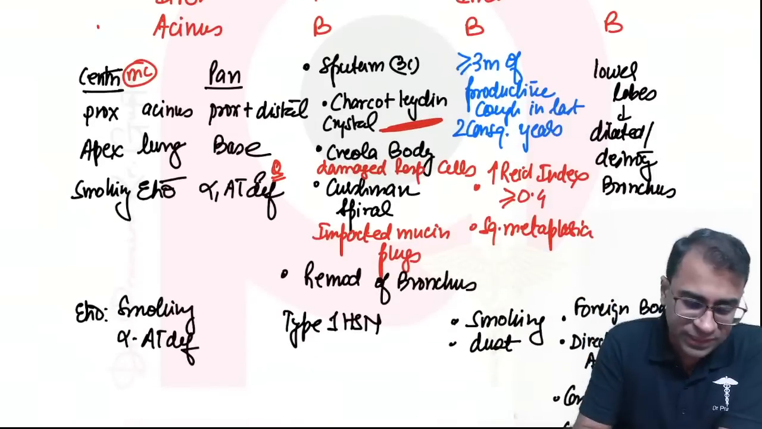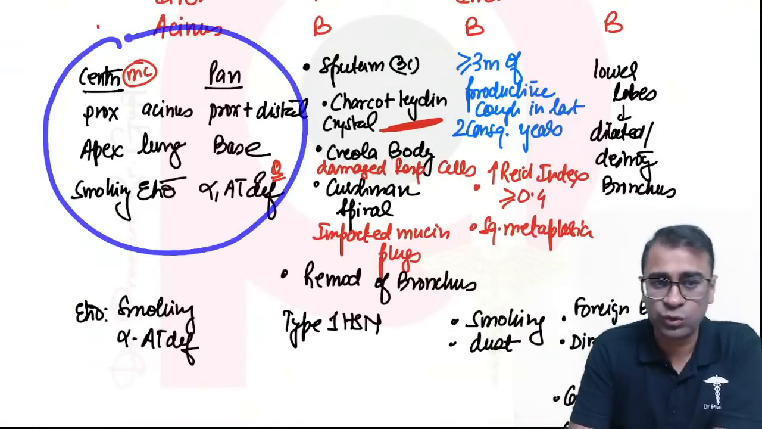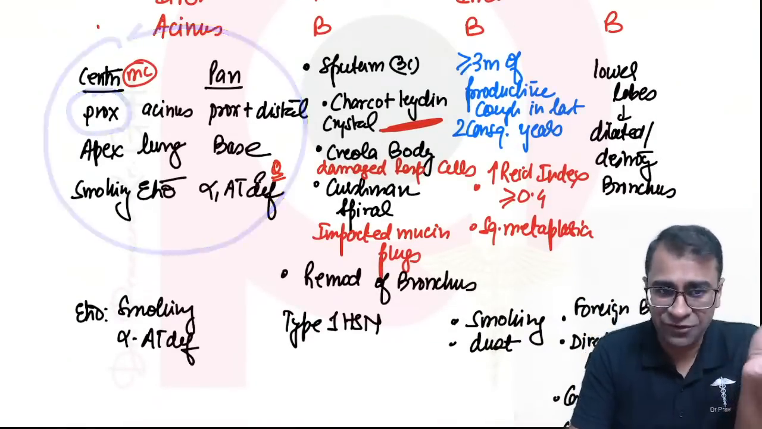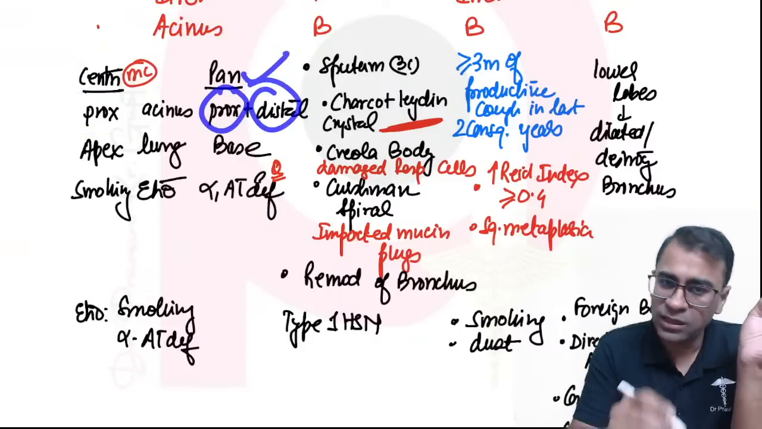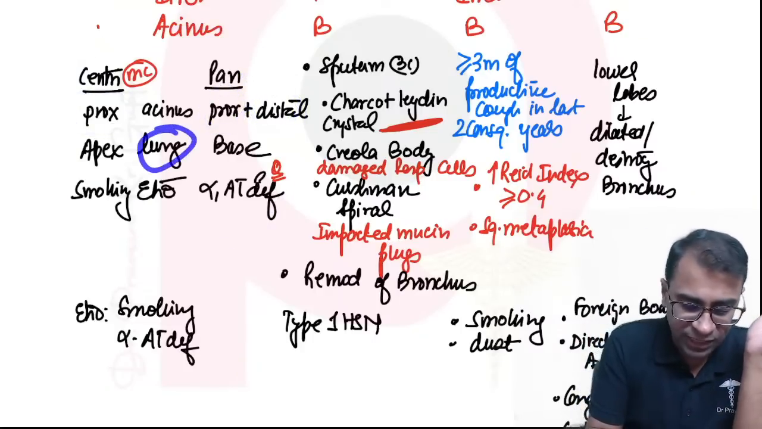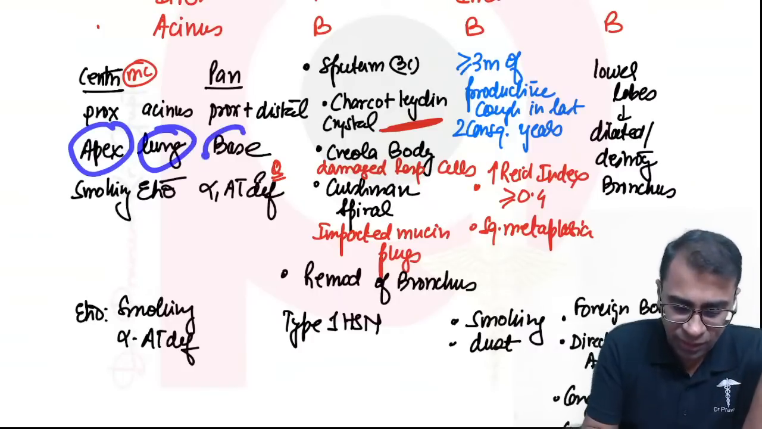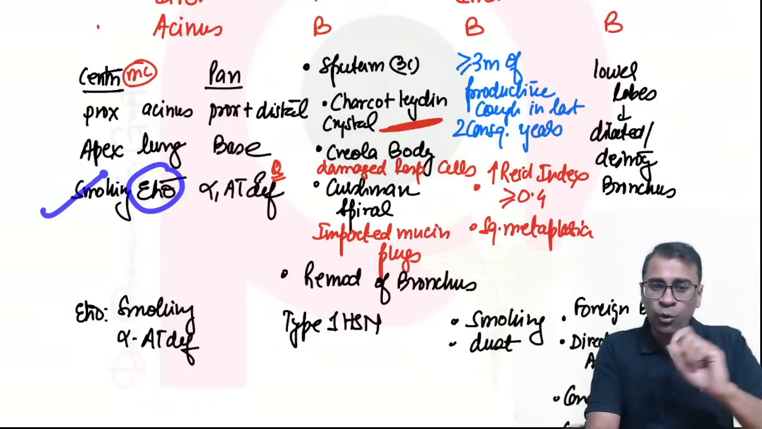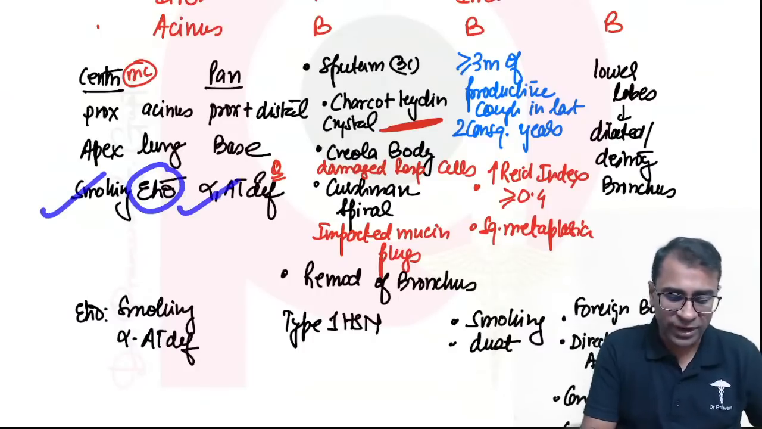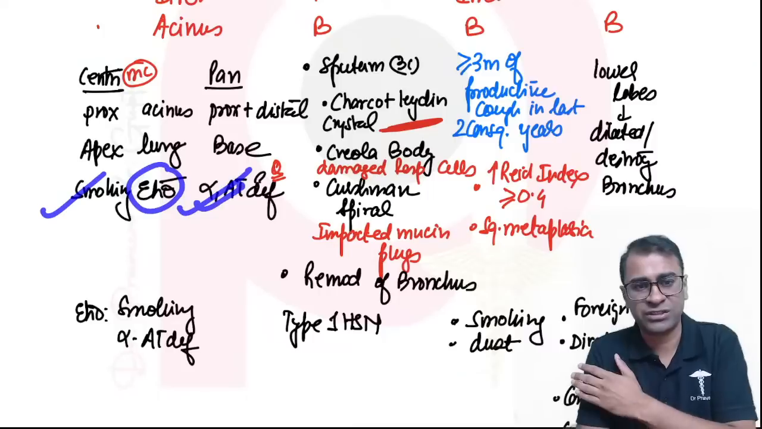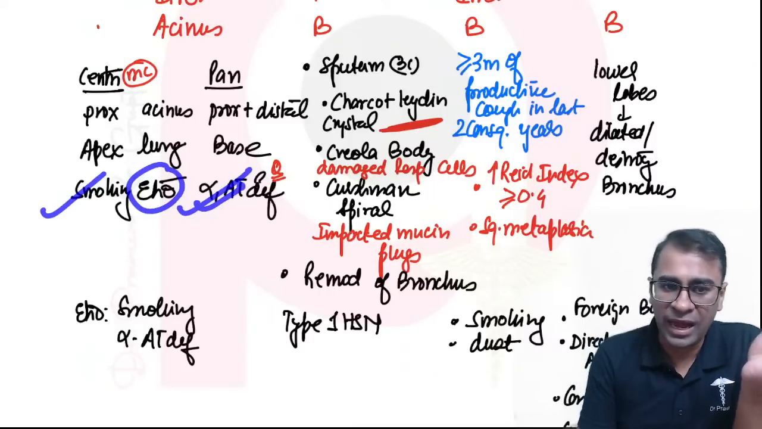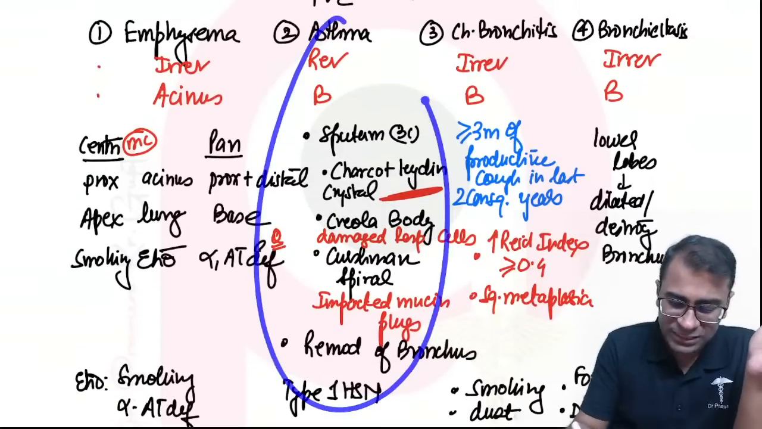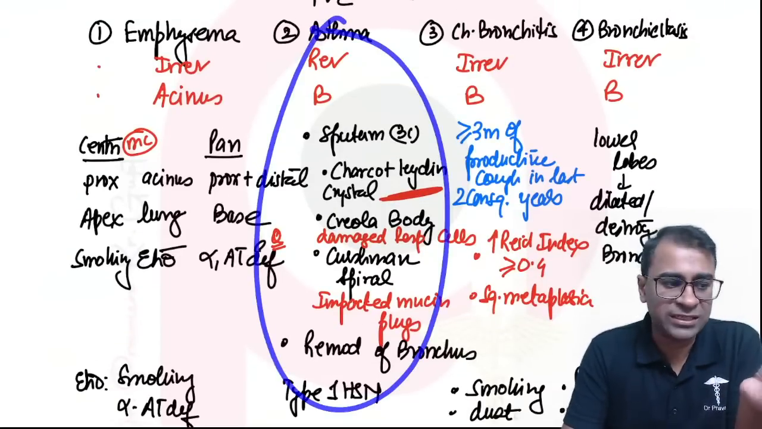अब देखो, centri-acinar versus pan-acinar. First question they ask you. In the acinus, proximal acinus is centri-acinar, proximal and distal is pan-acinar. In the lungs, apex is centri-acinar, base is pan-acinar emphysema. Etiology wise, smoking is the main etiology for centri-acinar, whereas alpha 1 antitrypsin deficiency is the main etiology for pan-acinar emphysema.